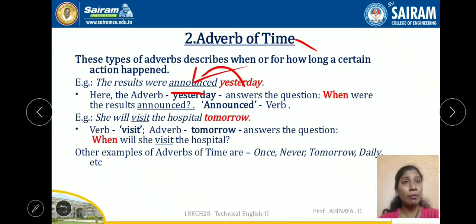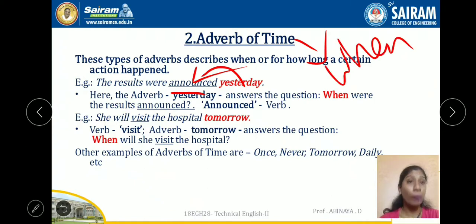Usually this adverb of time gives the answer for the interrogation when. So when were the results announced? Yesterday. She will visit the hospital tomorrow. When is the visit going to happen? Tomorrow. So this tomorrow tells about when the action is going to happen, right? So adverb of time tells us about when the action in the sentence is going to happen. When has it happened? When is it going to happen? It tells us about the time.